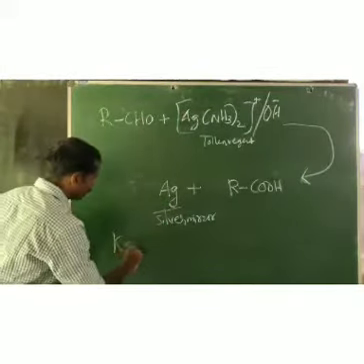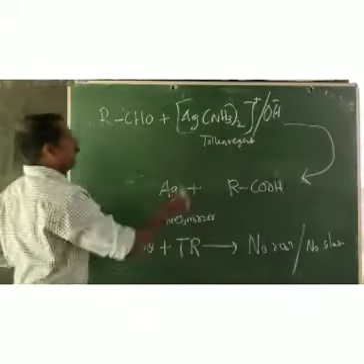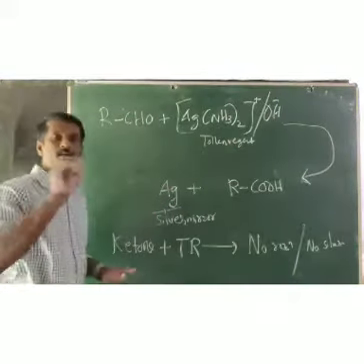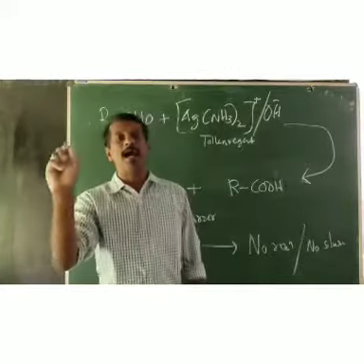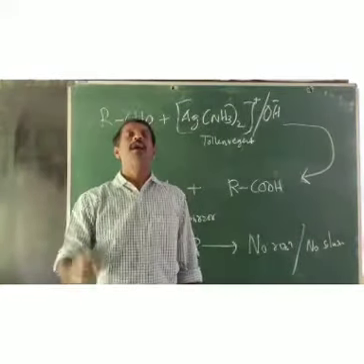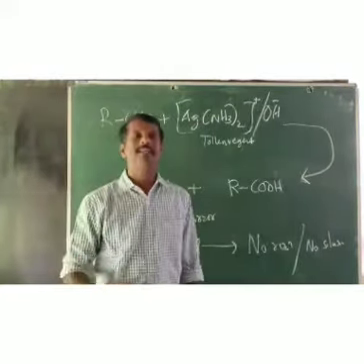No reaction, or you can say no silver mirror. So this oxidation with the Tollens reagent is a test to distinguish between aldehyde and ketone. What is the test? When aldehyde is treated with the Tollens reagent, what will we get?